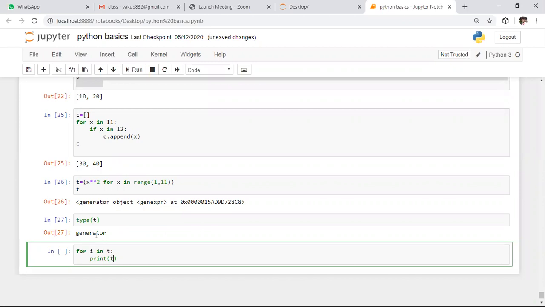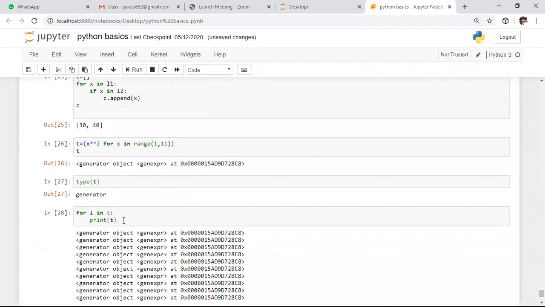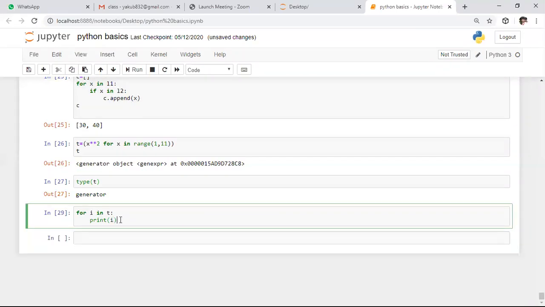So here, by using this generator object, I'm iterating through T. For each and every time I want to print the i value. So whenever you observe this,